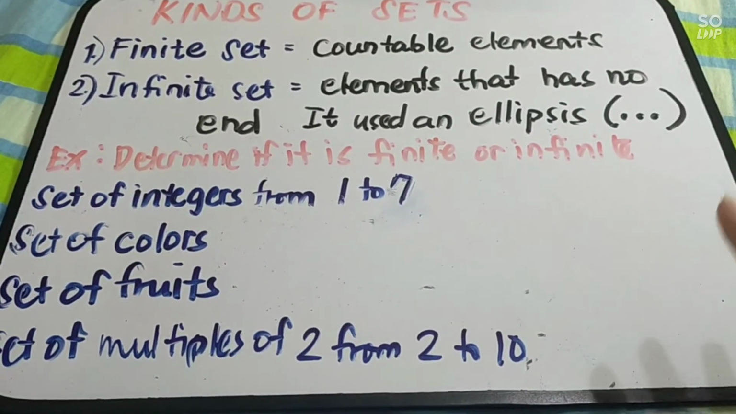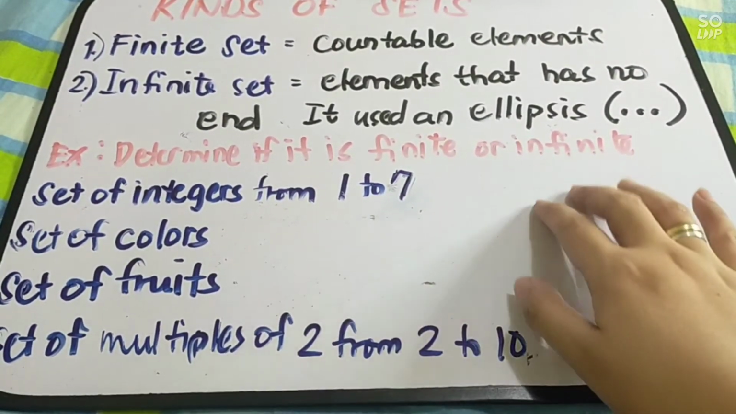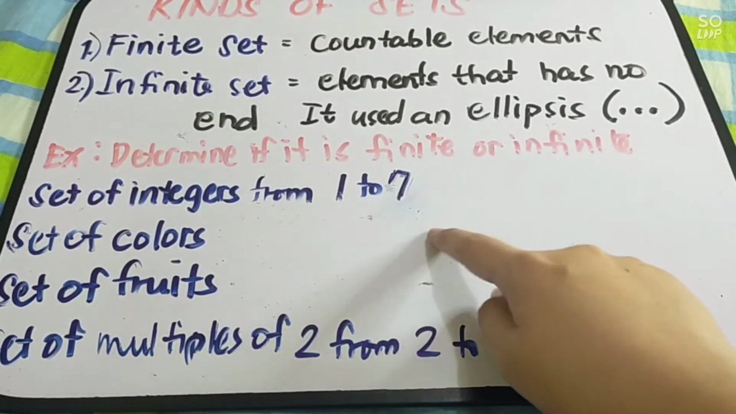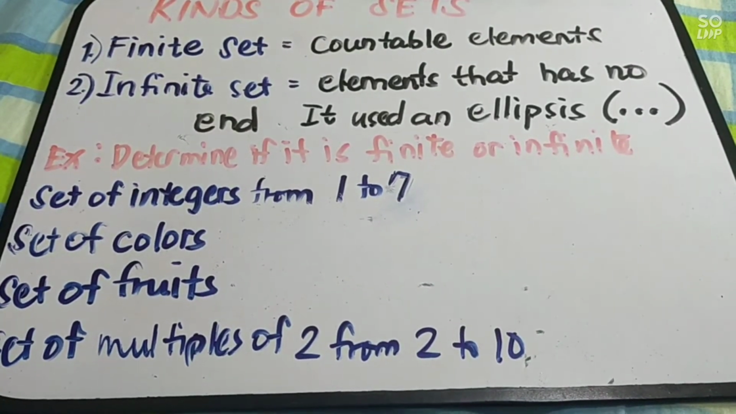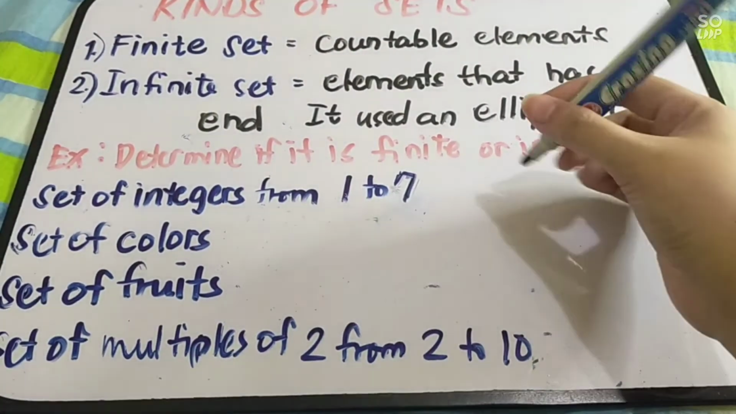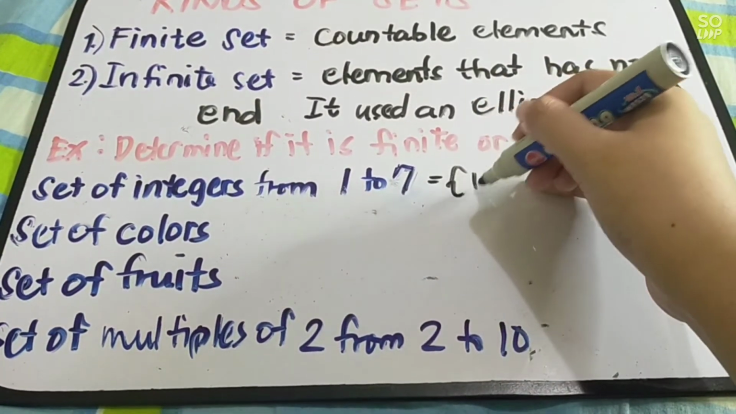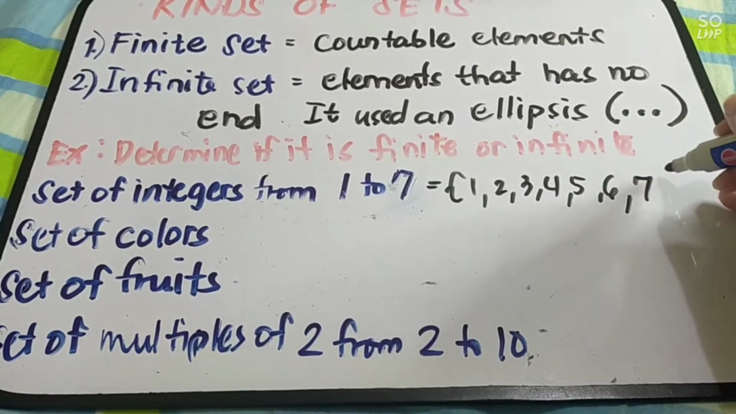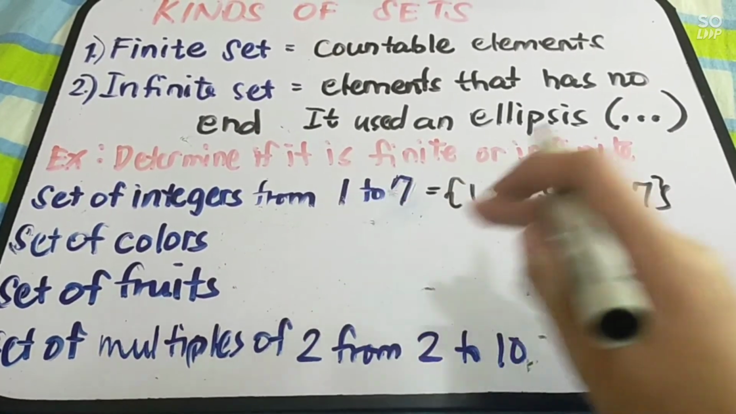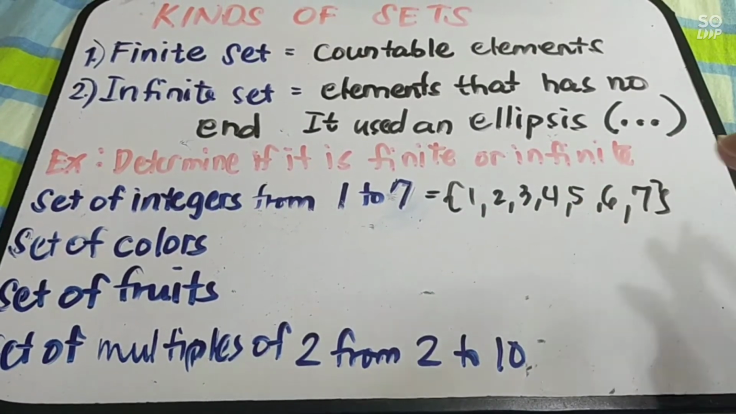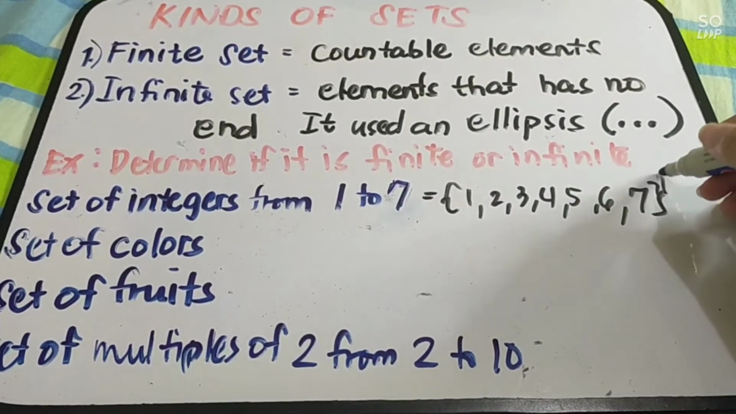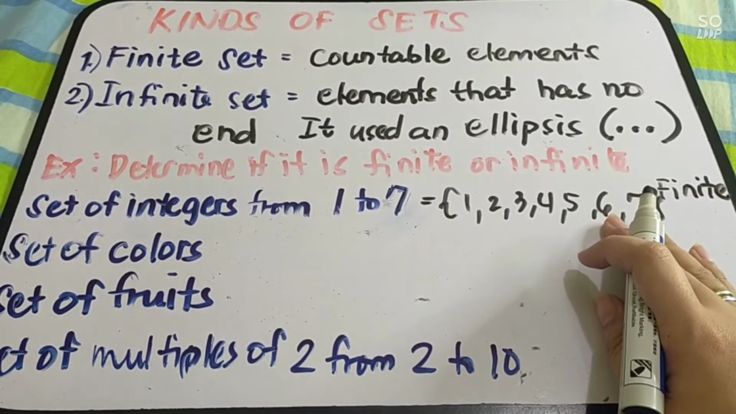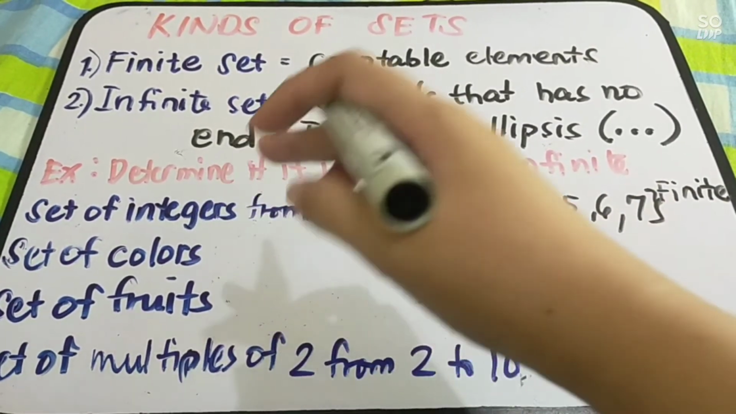Let us have the examples. Determine if it's finite or infinite. We have the first one. Sets of integers from 1 to 7. So, if we have sets of integers from 1 to 7, so the set here is 1, 2, 3, 4, 5, 6, 7. So, you can list all the integers from 1 to 7. Since you can list all the integers, this one is a finite set. Ganun lang kasimple si finite. May katapusan.